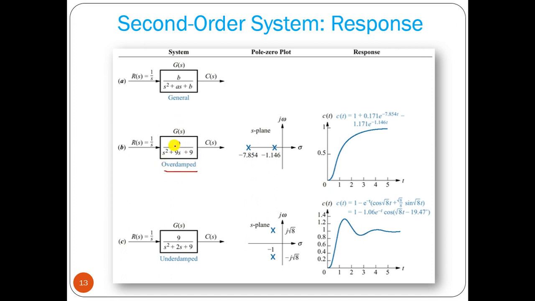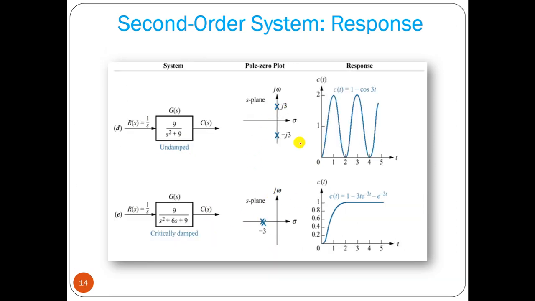Here the omega n value and zeta value we know, from that we can find out the pole location. Then we can find out its output response equation. How to find the output response equation, I will show you after some time. Here you can see zeta equal to 0, right? That's why we have only omega in the term. For the zeta omega n s term, zeta equal to 0, so that term is not there, because that is why it is undamped, zeta equal to 0.